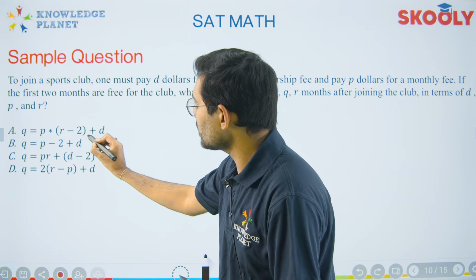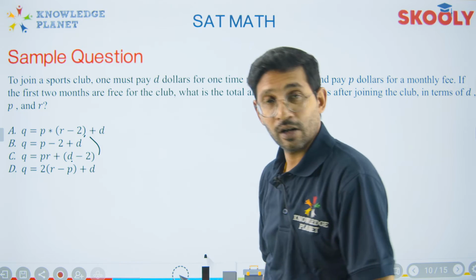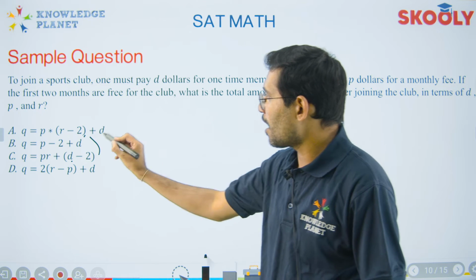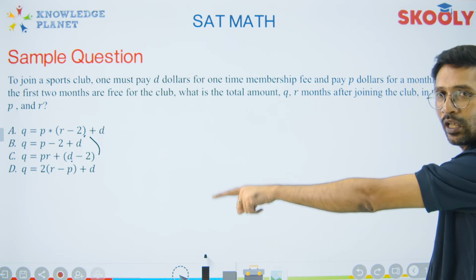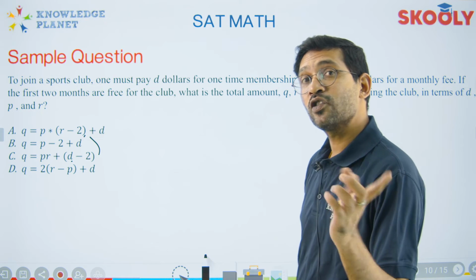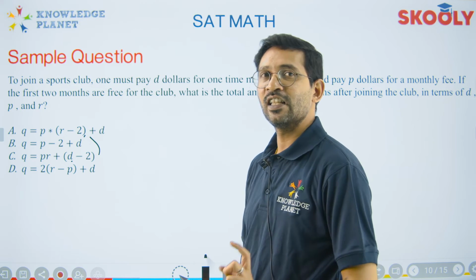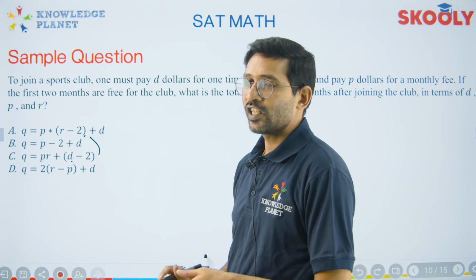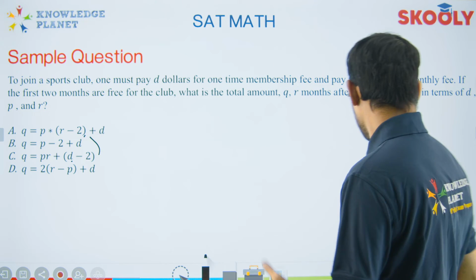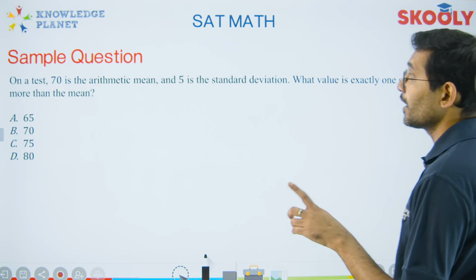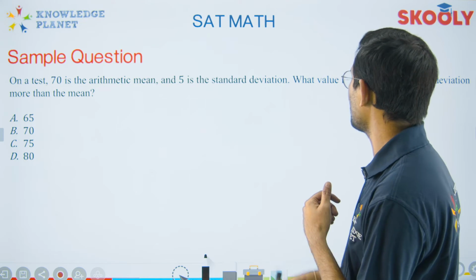Why? How does this r minus 2 and this d minus 2 make a difference here? If you know this, that r minus 2 and d minus 2, and if you quickly get to know which it will be, r minus 2 or d minus 2, I'm telling it to you, one of the options is nullified as an answer and another holds strength to be an answer, and this is wherein you solve it quickly. So it's not necessary that you always solve a question in SAT. There are a lot of things that you're going to do by the options. See, 70 is the arithmetic mean here, and 5 is the standard deviation.